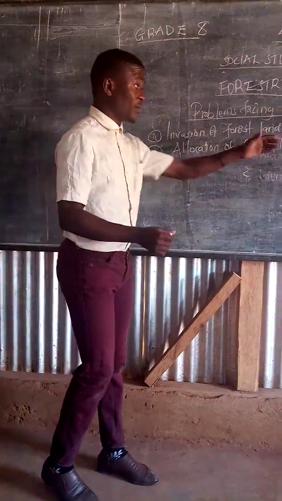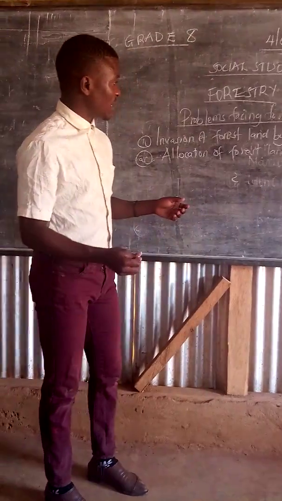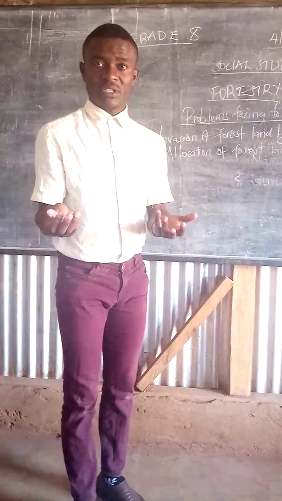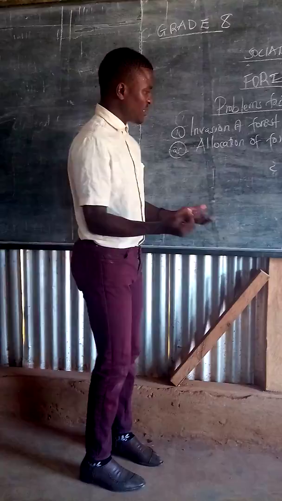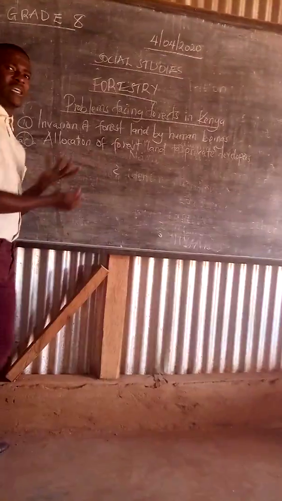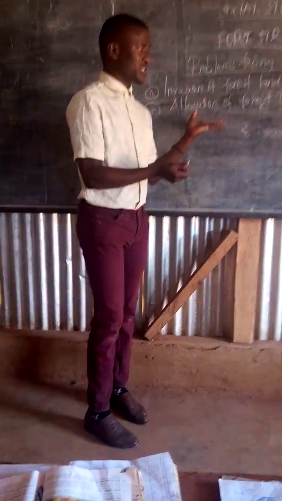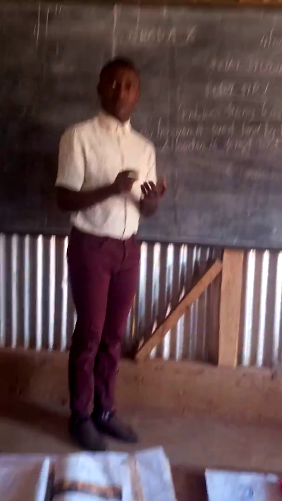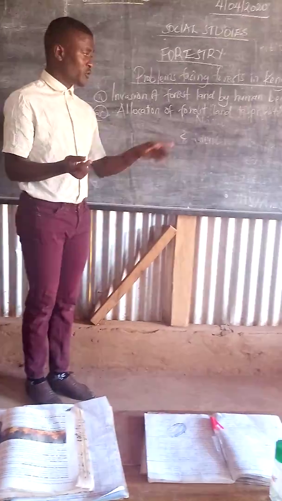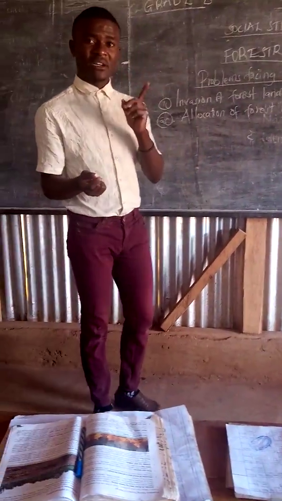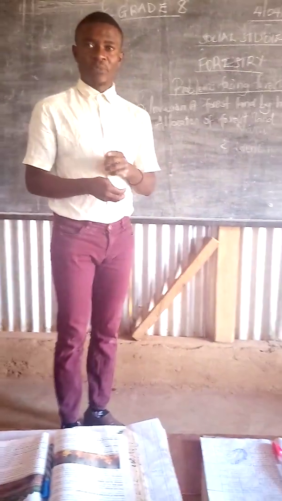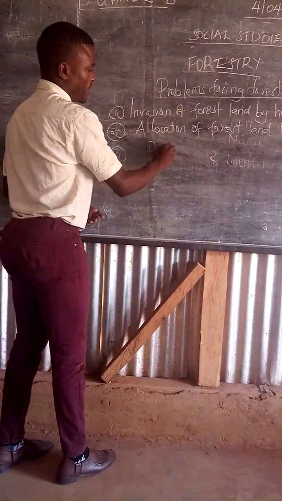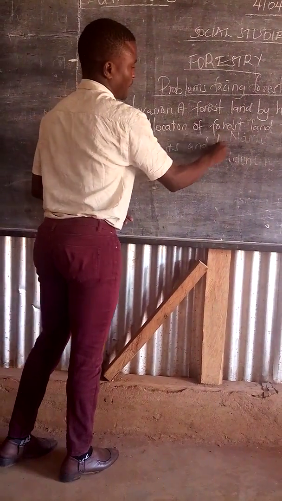Now, you realize that we have some private developers who are allocated forest land so that they can carry out development projects. Now, how does this take place? This takes place after the government permits them to acquire that forest land, which is later on destroyed. That is after they have cleared the trees and they have started carrying out their development projects. You know that that one will become a very, very great problem to the forests in Kenya. Let us move on to another problem, that is number 3, which is pests and diseases.